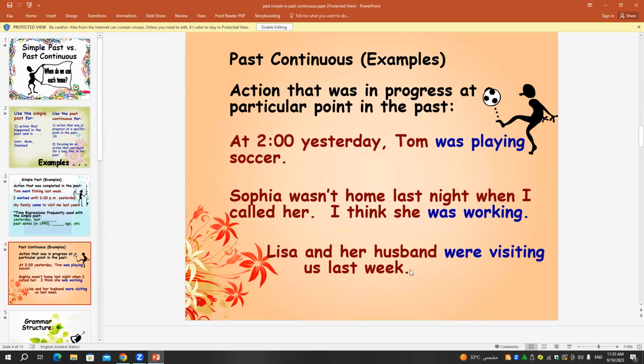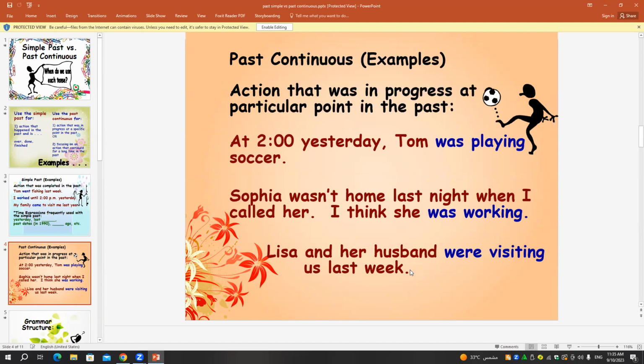So the form of the past simple: we use the second form of the verb. For example, if I have some regular verbs like play, it will be played. Visit, it will be visited.